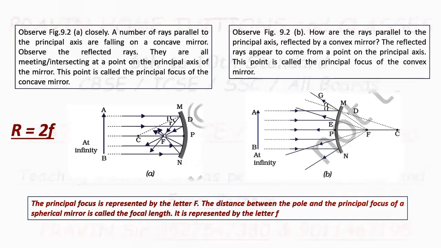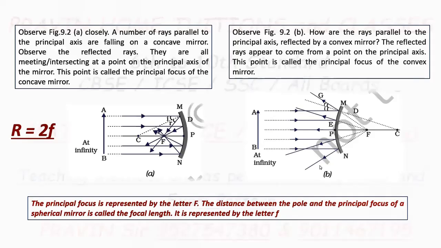The distance FP is called the focal length of that spherical mirror. Focal length is a distance and it is represented by small f. The distance FP is represented by small f and it is the focal length of that mirror.